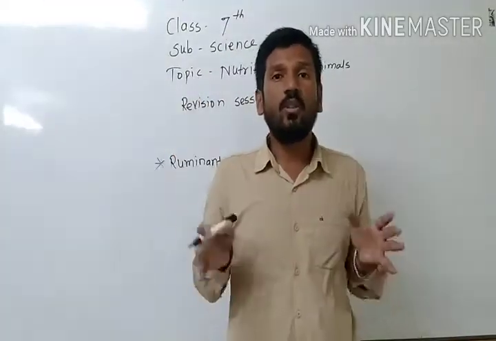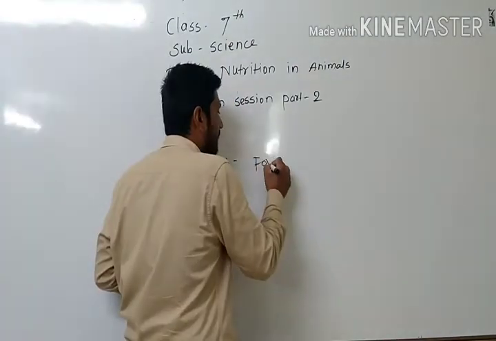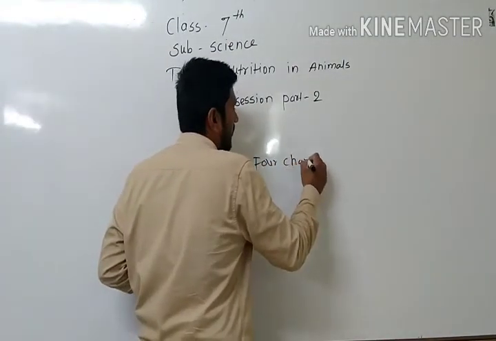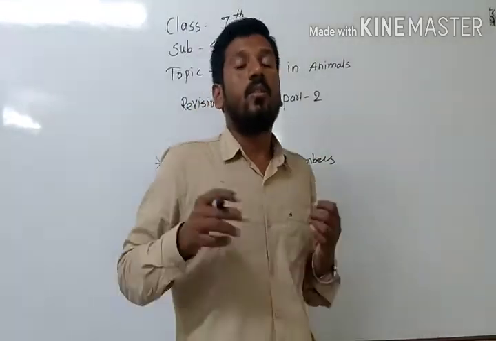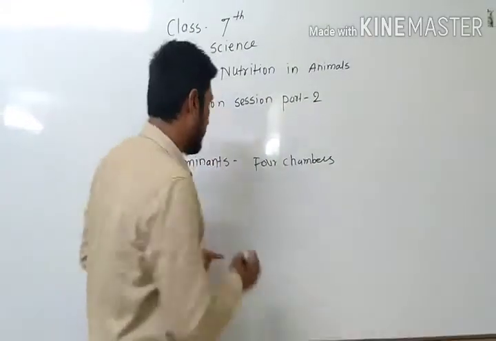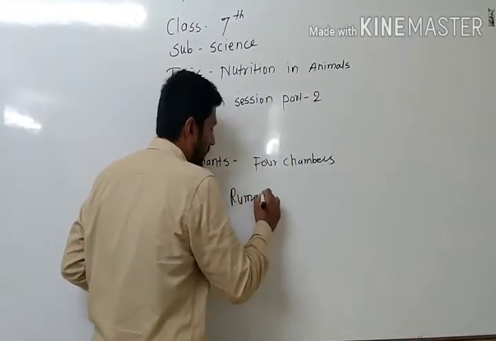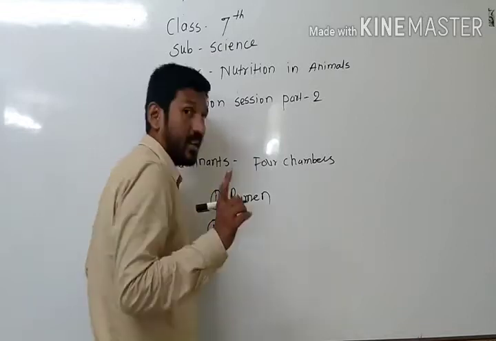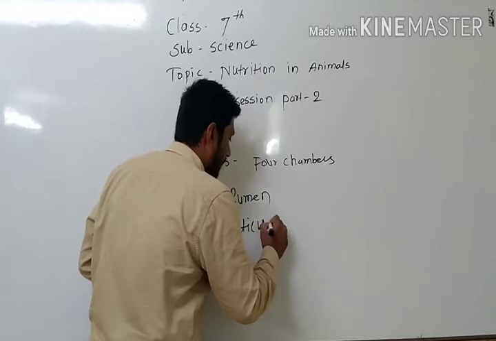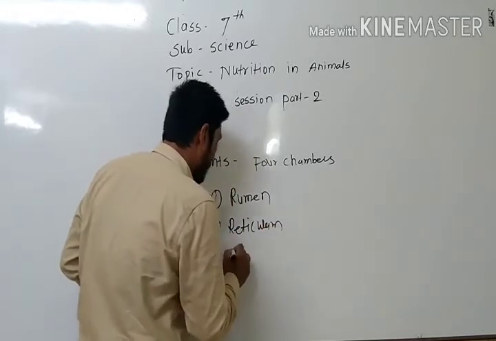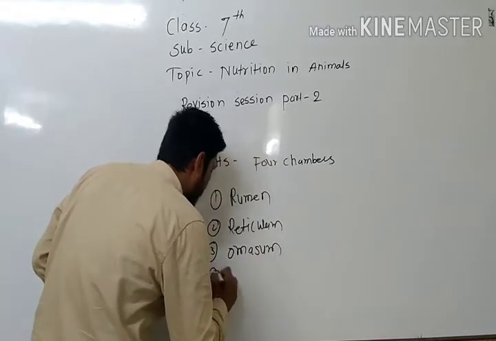So the stomach of the ruminants is divided into 4 chambers. The first one is rumen, the second one is reticulum, the third one is omasum, and the fourth one is abomasum.